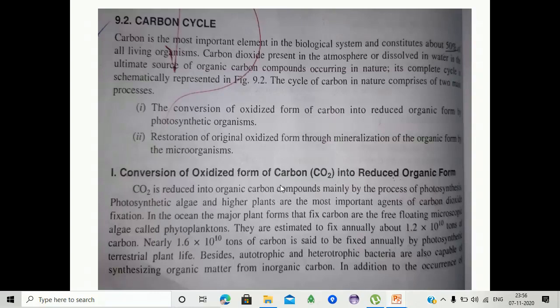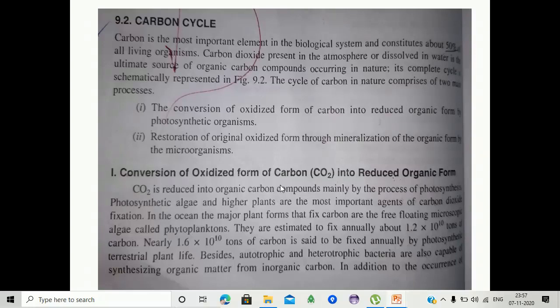Carbon dioxide is reduced into organic compounds mainly by the process of photosynthesis. Photosynthetic algae and higher plants are the most important agents of carbon dioxide fixation. In the ocean, the major plant forms that fix carbon are the free floating microscopic algae called phytoplankton.